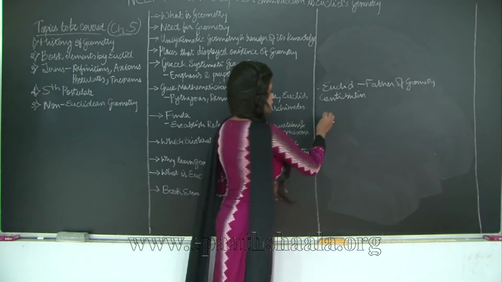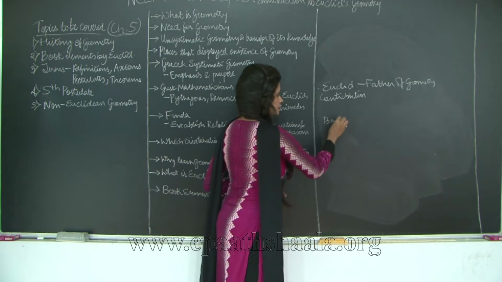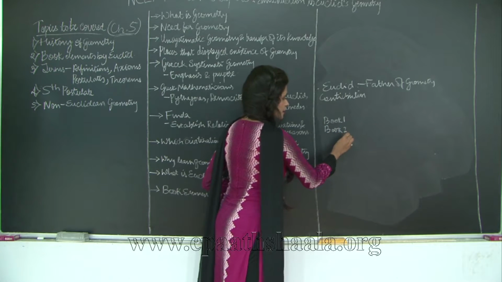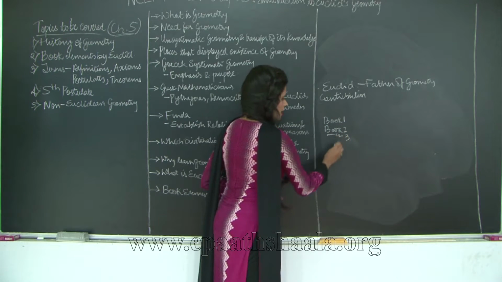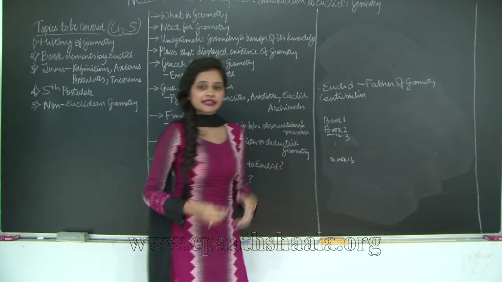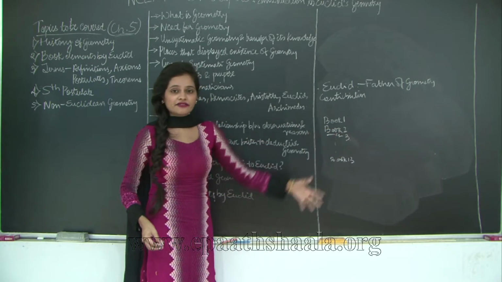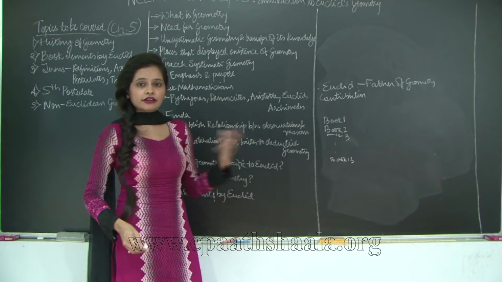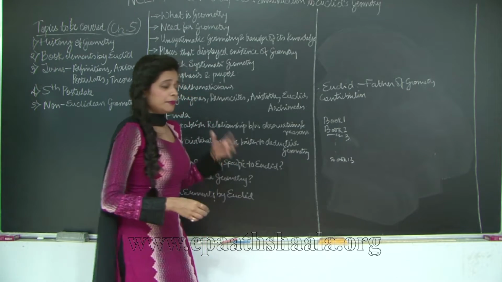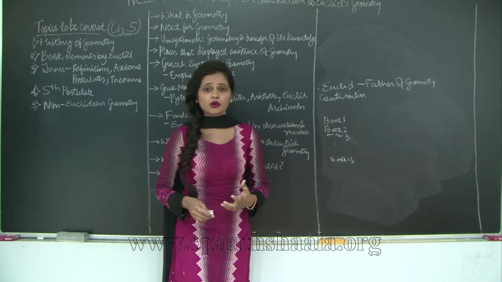So the first chapter is called book 1, second chapter is called book 2, third chapter is called book 3, so until book 13. So there were 13 such chapters which had not only definitions and theorems related to geometry, but also related algebra to geometry. And it's a very influential book.